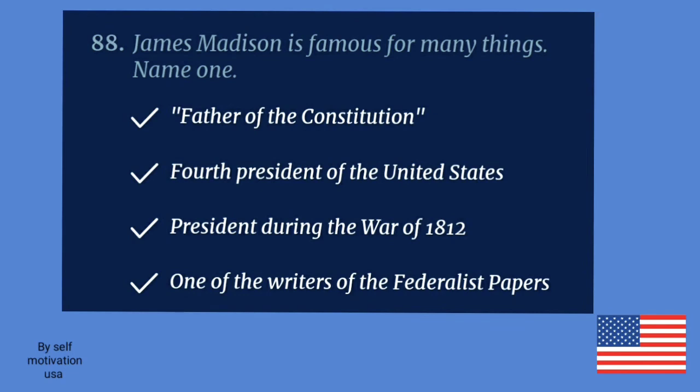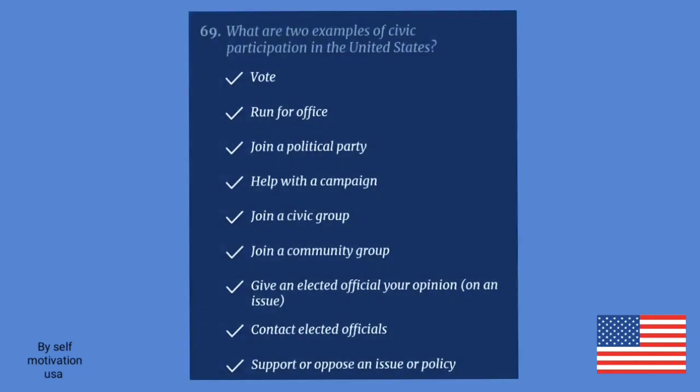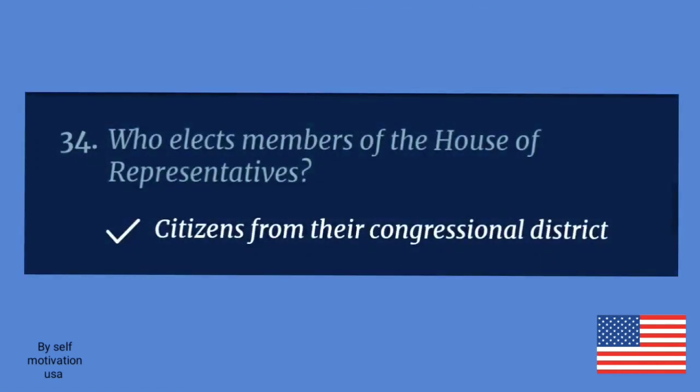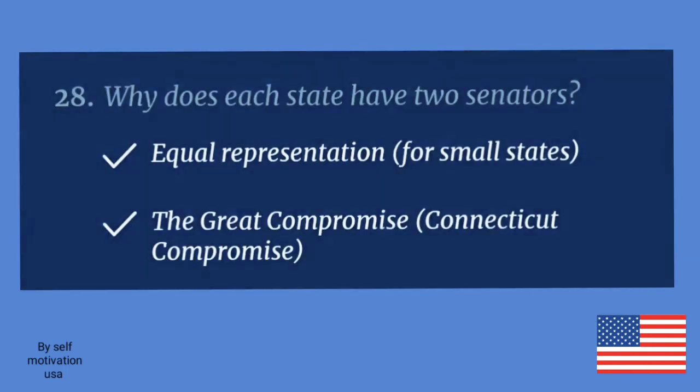James Madison is famous for many things. Name one. 4th President of the United States. What are 2 examples of civic participation in the United States? Vote. Join a political party. Who elects members of the House of Representatives? Citizens from their congressional district.